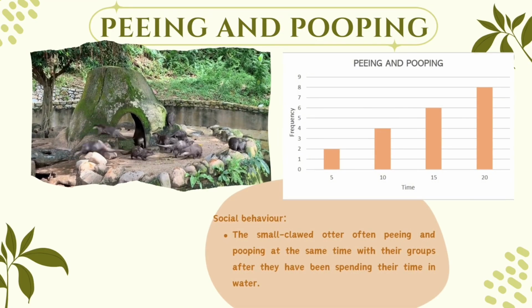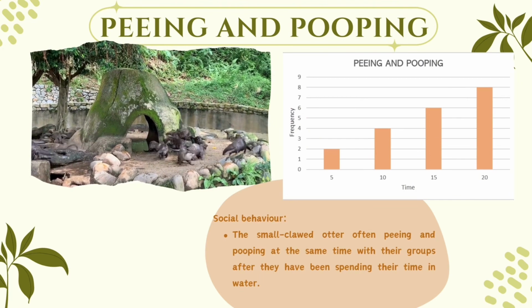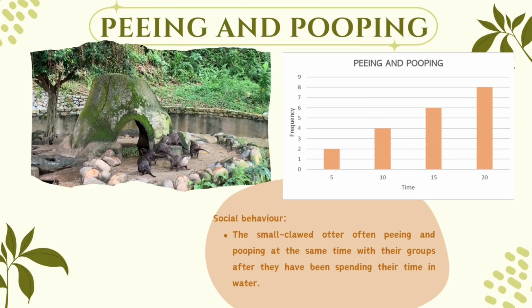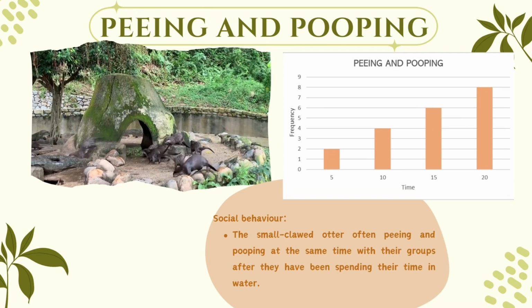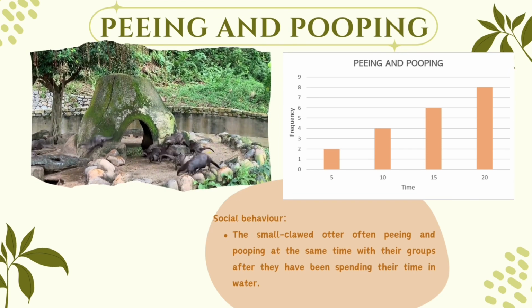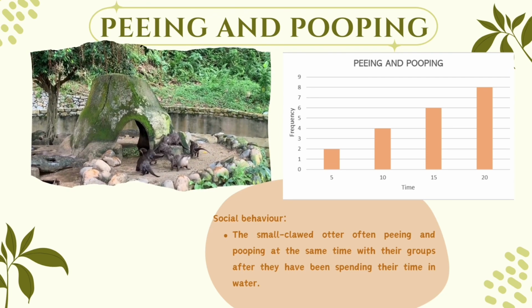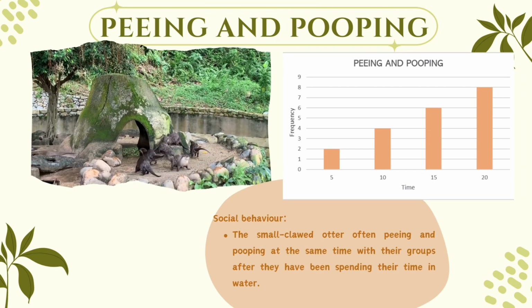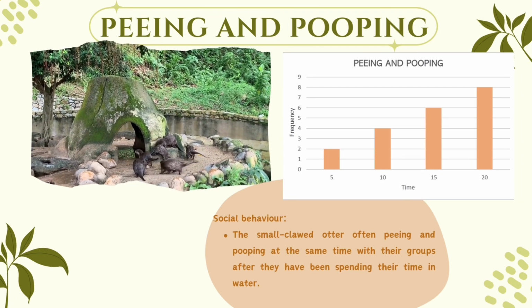Besides, peeing and pooping are also one of the small clawed otter behaviors. The otters often pee and poop at the same time with their groups after they have spent their time in water. Based on the graph, it shows that the otters are using their social behavior for peeing and pooping.